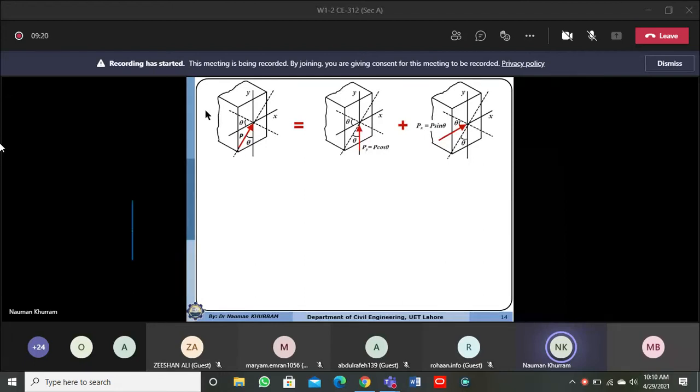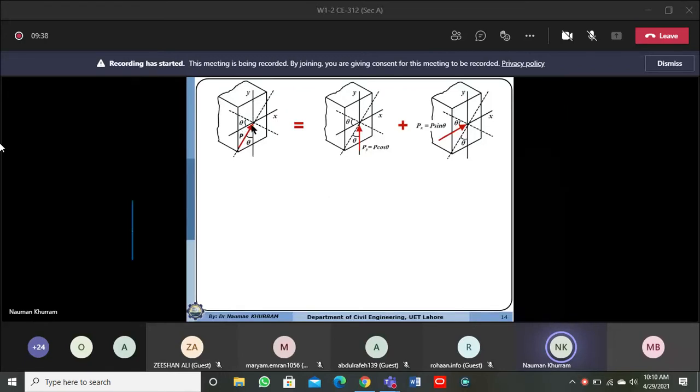Principle of superposition means that, for example, if we have a cantilever beam subjected to a load from the bottom side acting in the upward direction, and I have taken a section maybe at the end.